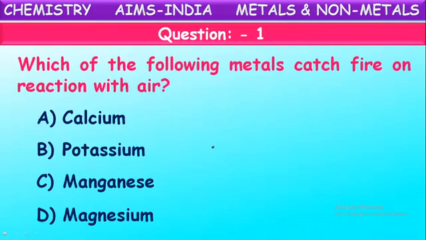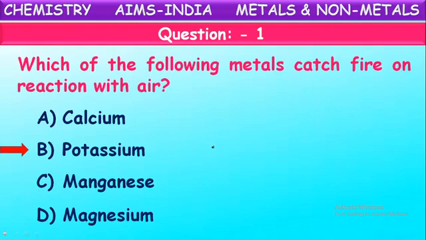Which one? Even at normal atmospheric temperature, some metals immediately react with atmospheric oxygen and catch fire. Those metals are called highly reactive metals. Out of them, one is given here. What is that? Yes, it is potassium.